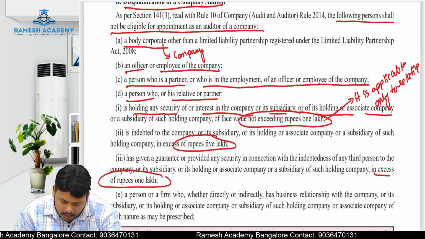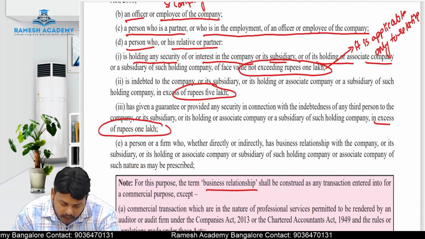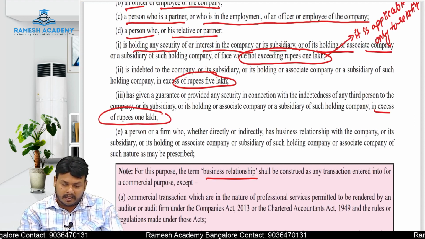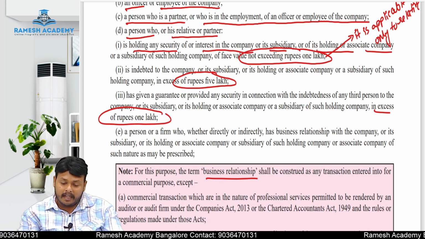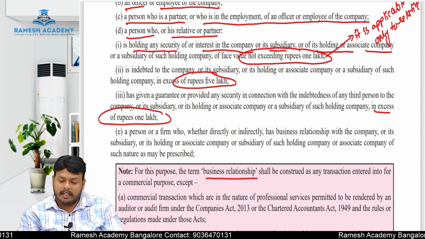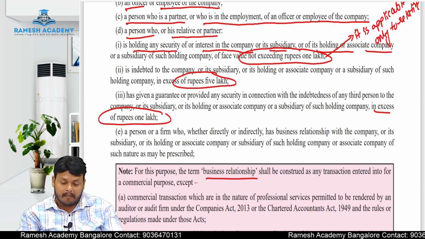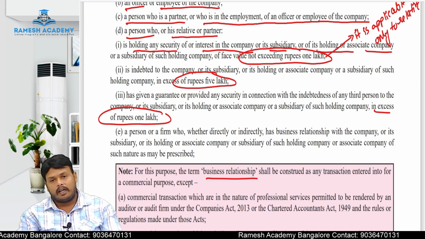Let us see the third point. A person who, or whose relative or partner, has given a guarantee or provided any security in connection with the indebtedness of a third person to the company or its subsidiary company or its holding company or its associate company in excess of rupees 1 lakh.